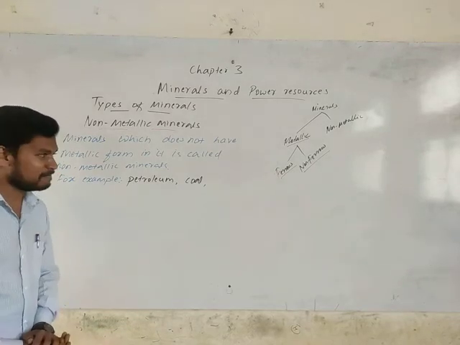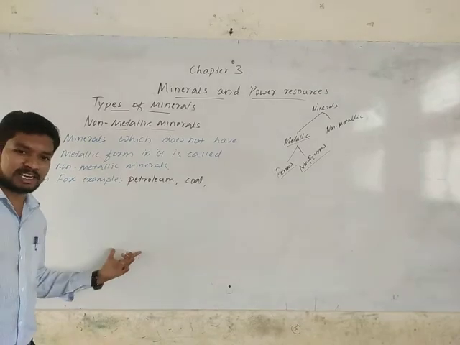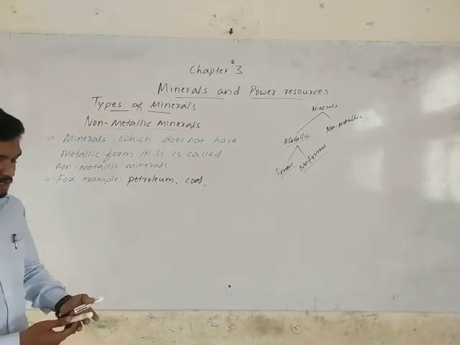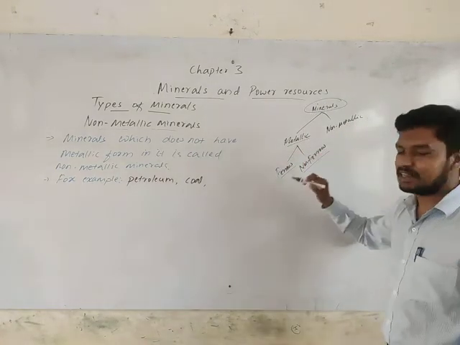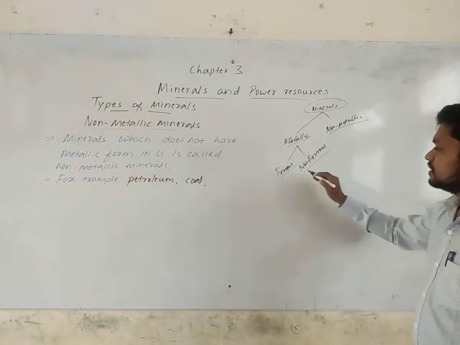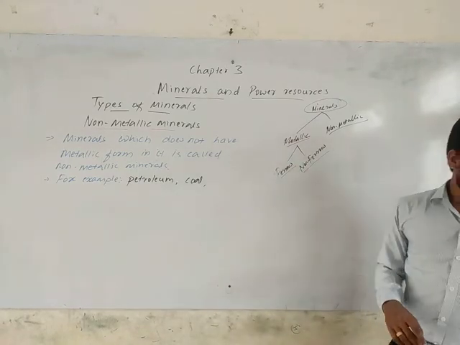It's also a mineral. So we don't have any different classification under these non-metallic minerals, as we discussed over here. In the mineral classification, we have two divisions: metallic and non-metallic. The ferrous and non-ferrous are the two classifications under these metallic minerals.